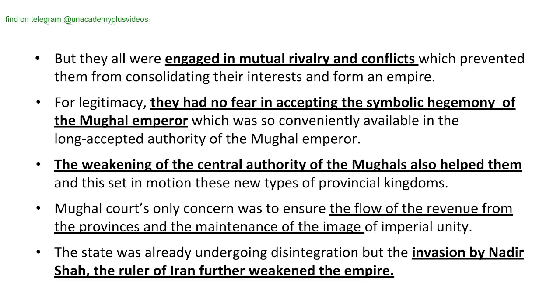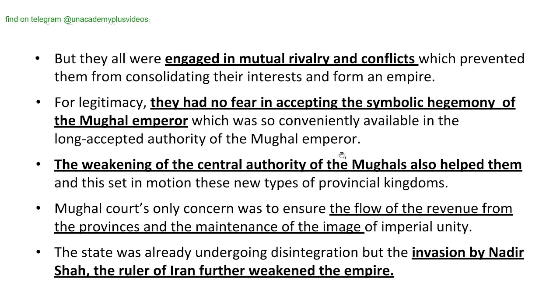Okay, for legitimacy, they had no fear in accepting the symbolic hegemony of the Mughal emperor, which was so conveniently available in the long accepted authority of the Mughal emperor. Just for the sake of legitimacy only, they accepted the symbolic hegemony of the Mughal emperor, but their intentions and whole approach was to form their own small states.